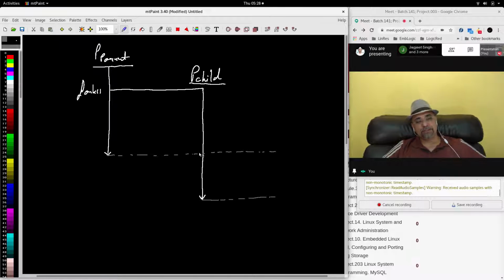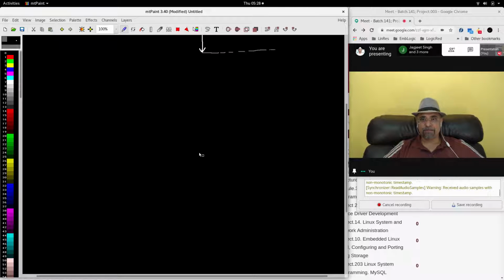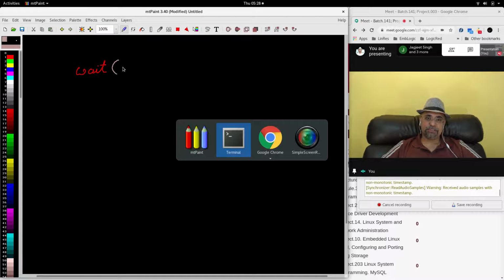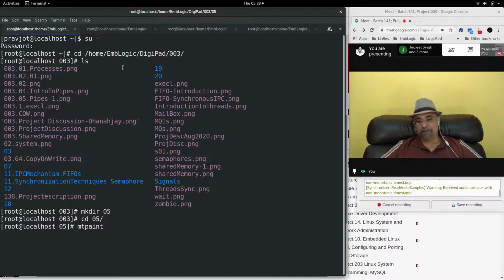by using a system call called wait. Wait system call. The wait system call will take a pointer as argument. You can see it in the header files as well.